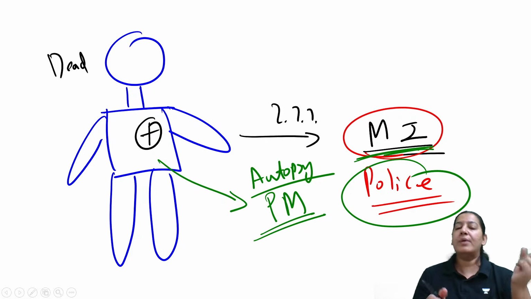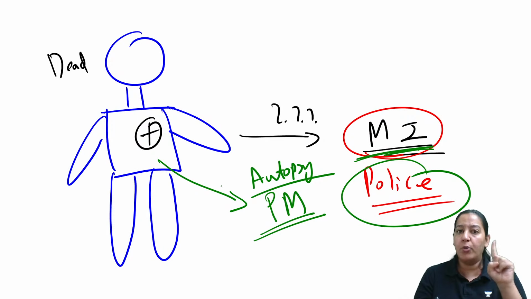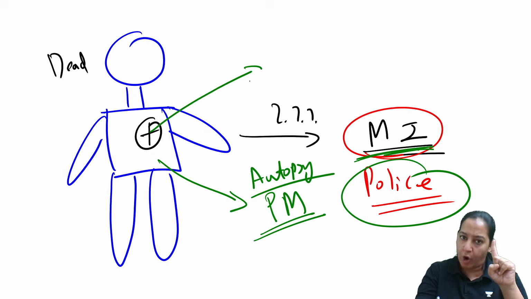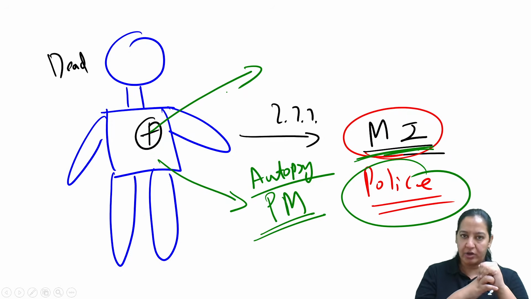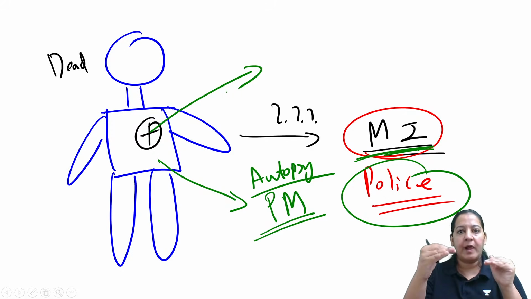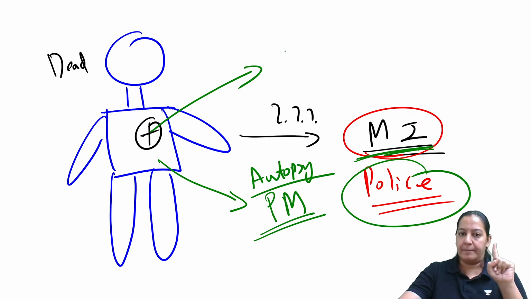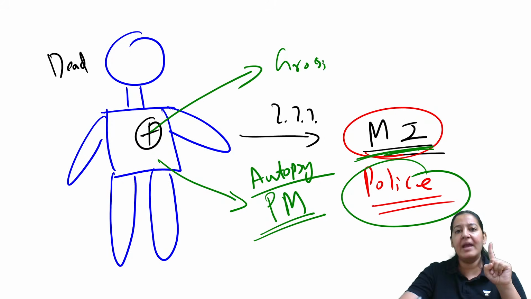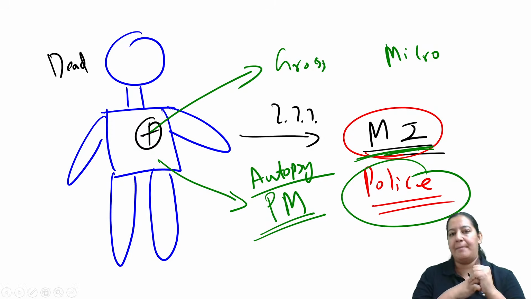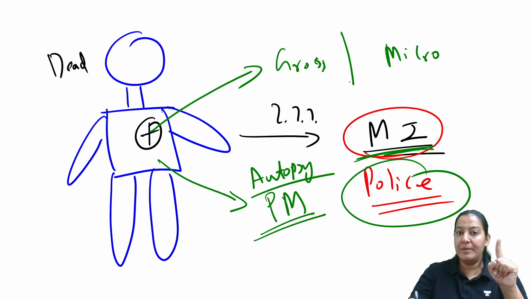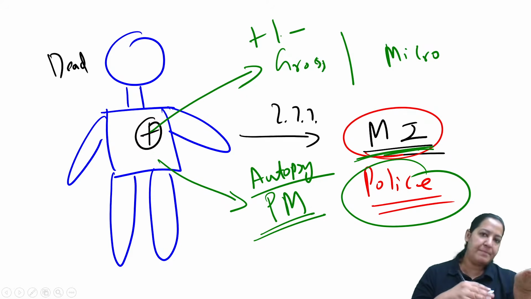In such a scenario, the doctor performing the autopsy will take the heart out of the body. We'll cut the heart completely and try to look where the infarct is. First, the doctor will see the gross of the MI, and from the gross area, we will make a slide and see the microscopic of the MI. The first thing to be answered to the police is whether MI is present or absent in the heart. It can be present, it can be absent.